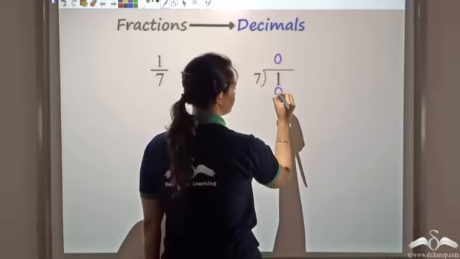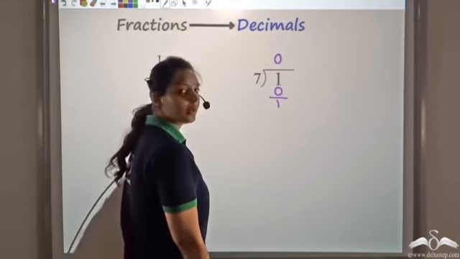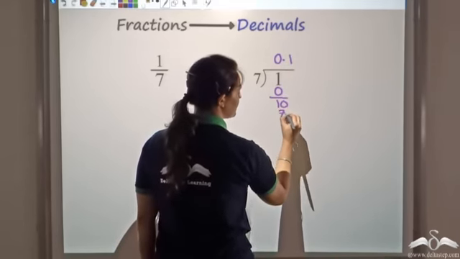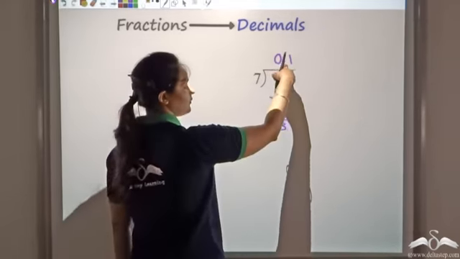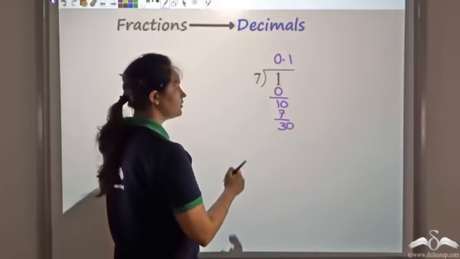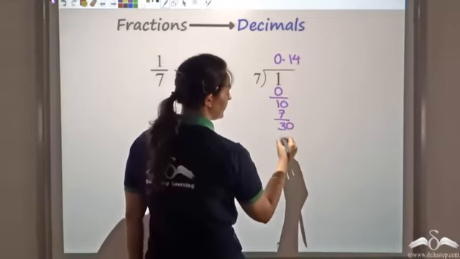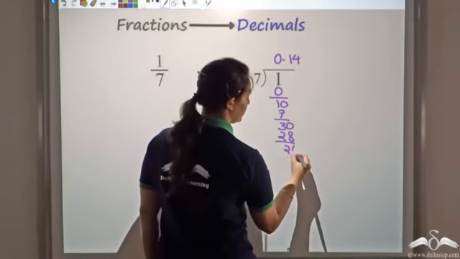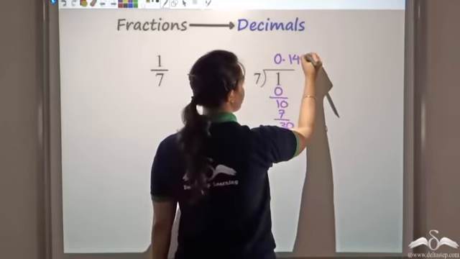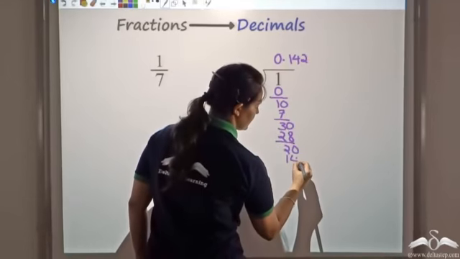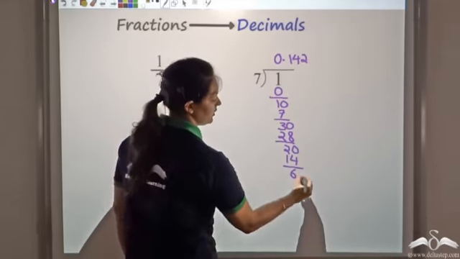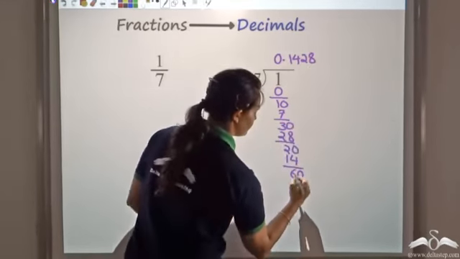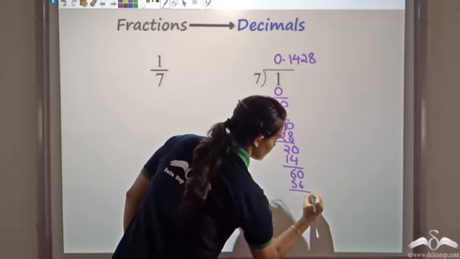0. I get the remainder 1. Putting a decimal point, 10. 1 7s are 7, which leaves a remainder 3. After a decimal point, I can make this 30 now. 7 times 4 is 28. I am left with the remainder 2. So now I get 20. 7 2s are 14, which leaves a remainder 6. Now that is 60. 7 8s are 56, which leaves a remainder 4.